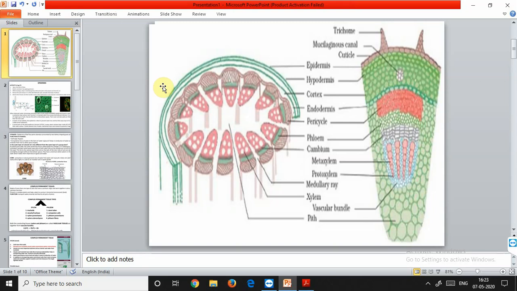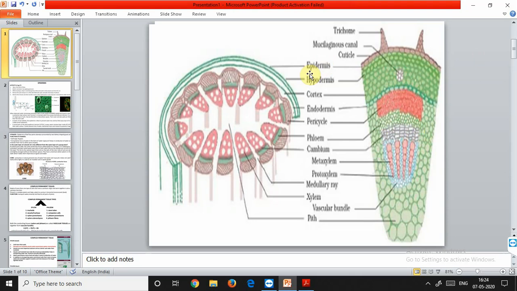Then we have the cork. Cork is present in the middle. The cork can be present at two positions, for example this is one cork and this is the second one. Cork is also called phellem. Phellem is a word that we'll use in higher classes, but in lower classes, like 9th and 10th, the term cork can be used.